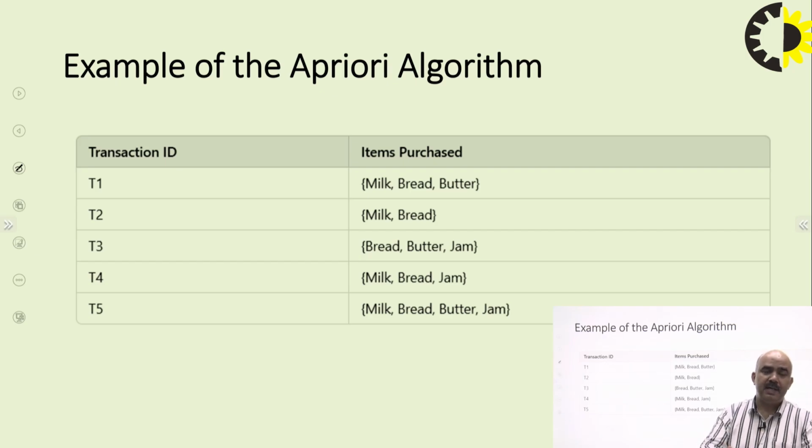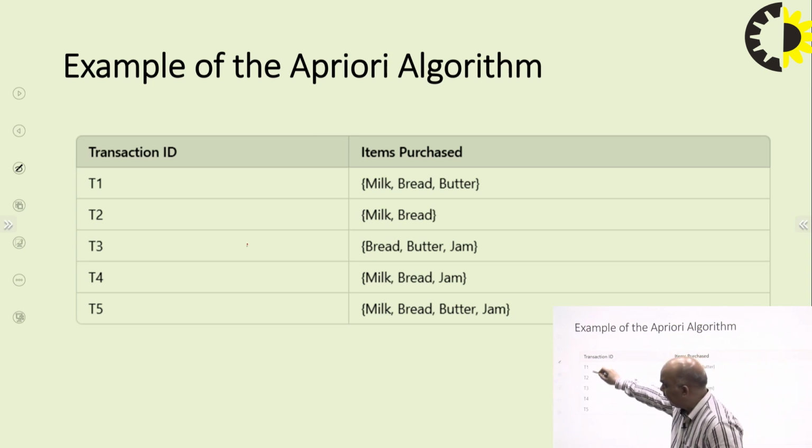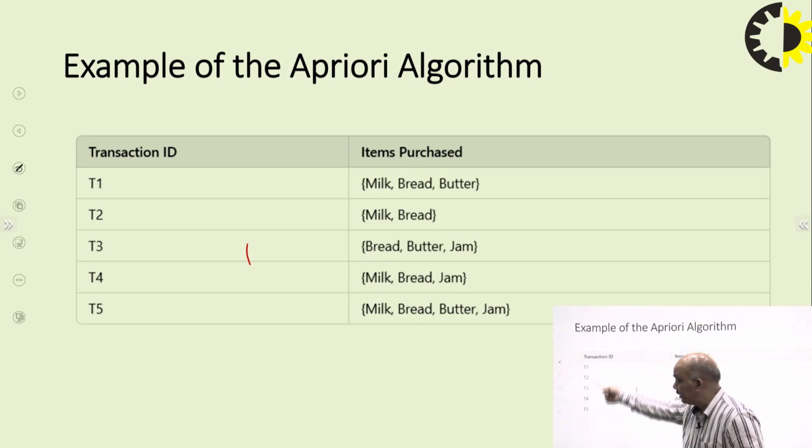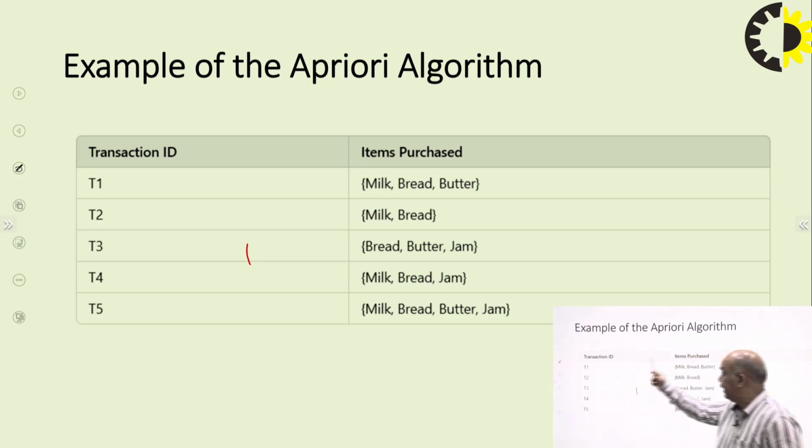Let's take an example using which we can identify how the frequent items are created. Let's suppose these are the transactions. We have T1, T2, T3, T4 and T5. These are the items purchased in each transaction. T1: milk, bread, butter. T2: milk, bread. T3: bread, butter, jam. T4: milk, bread, jam. T5: milk, bread, butter and jam. Let's suppose these are 5 customers, and they purchase these items.